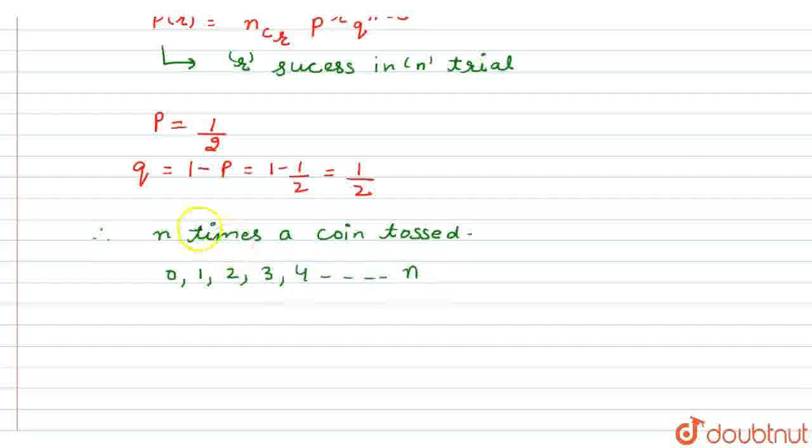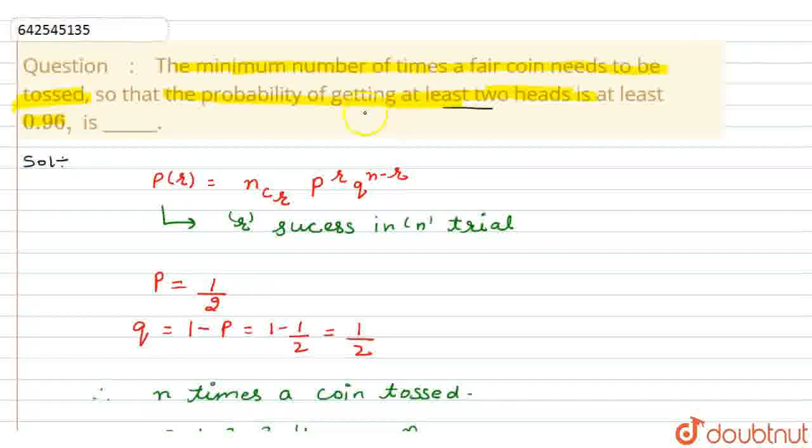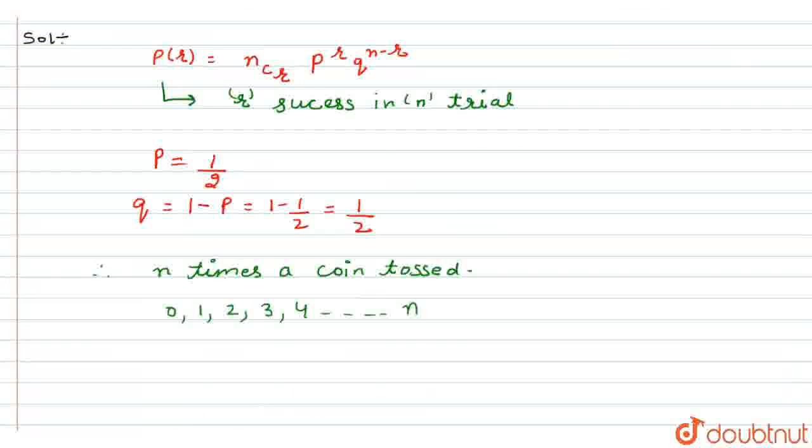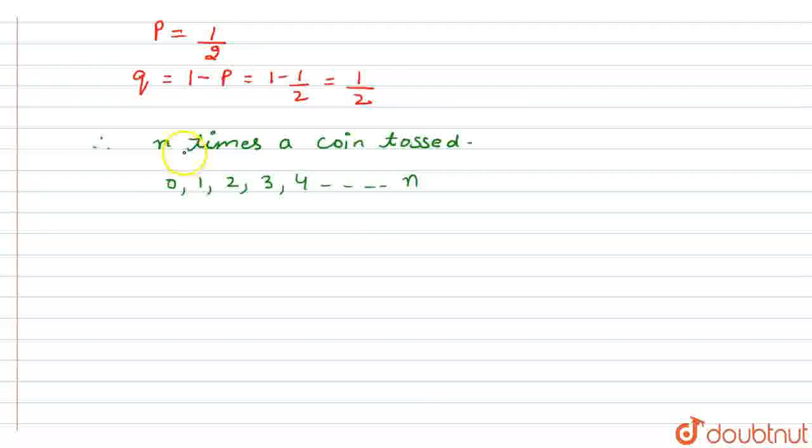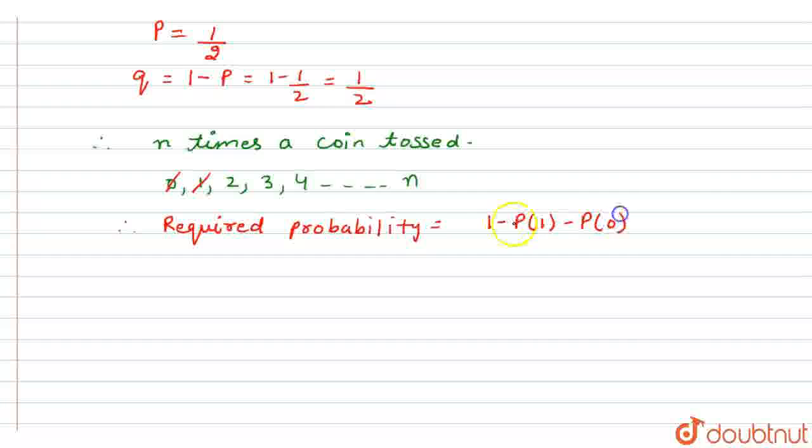But in the question we are given the probability of at least two heads. That means we have to neglect 0 or 1 heads. So the required probability is equal to 1 minus probability of 1 minus probability of 0, because probability of 1 and probability of 0 are not counted.